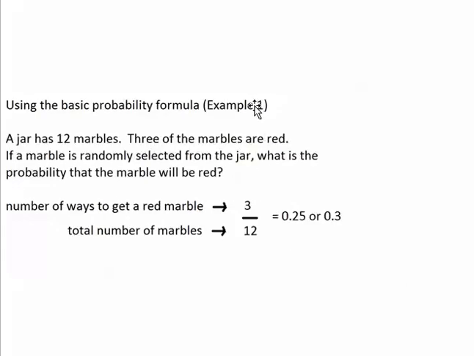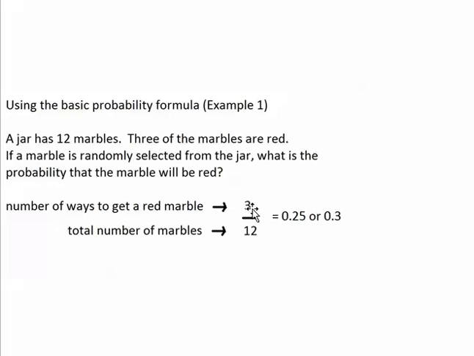Here's one example of using this formula. A jar has 12 marbles. 3 of the marbles in the jar are red. If a marble is randomly selected from the jar, what's the probability that the marble will turn out to be red? Well, let's count the number of ways that we could get a red marble. There are three red marbles in the jar, so there are 3 ways of getting red.